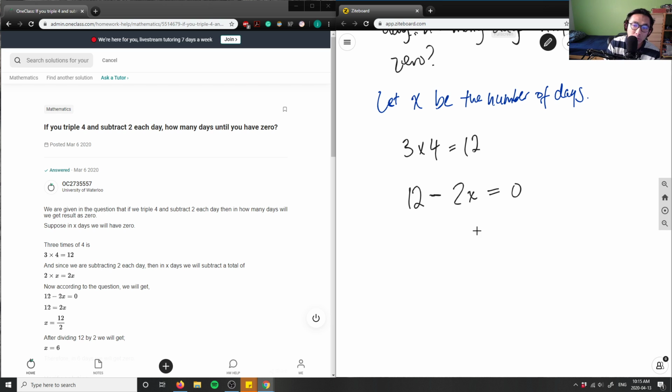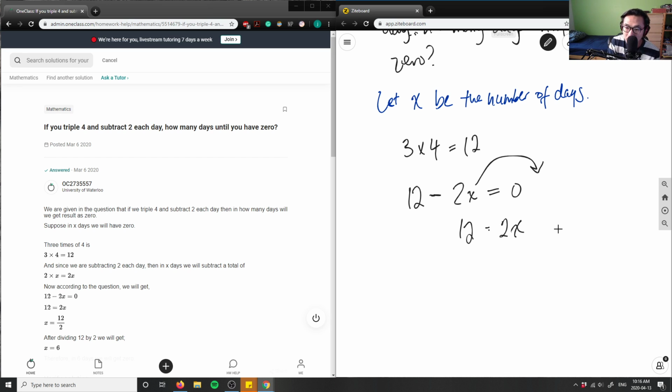So what we're going to do is move the x to the other side to isolate it, right? Because I want variables on one side. So I have here 12 minus 2x. If I move minus 2x to the other side, I'm going to do the opposite operation and add 2x to both sides. So I'm going to have 12 equals, and this cancels out on the left side. Instead of minus 2x, I'm going to have positive 2x, right?